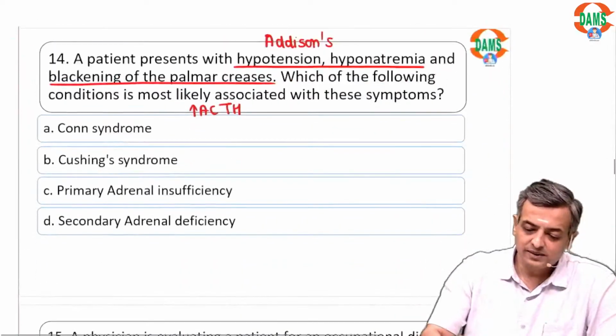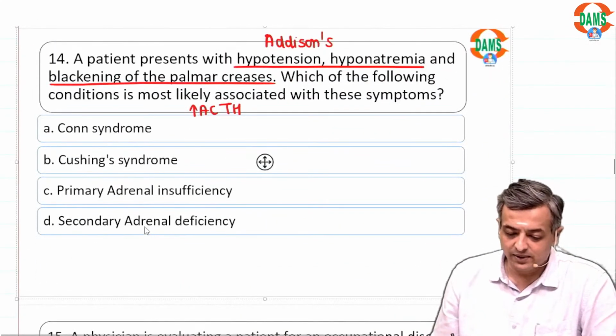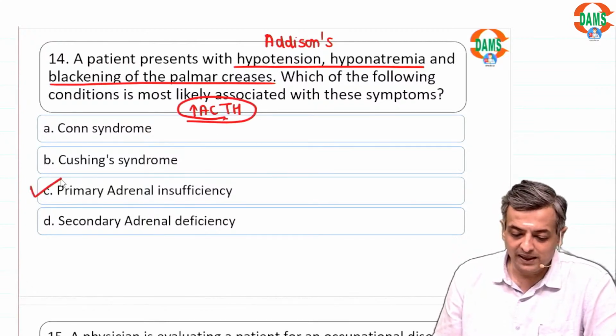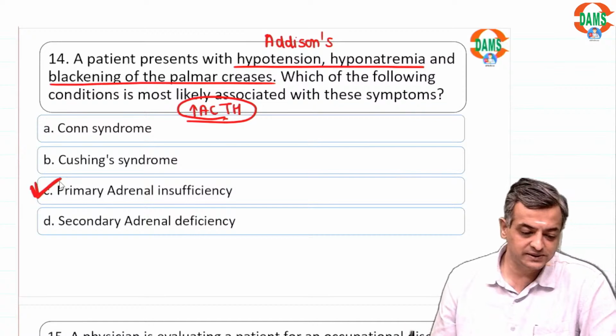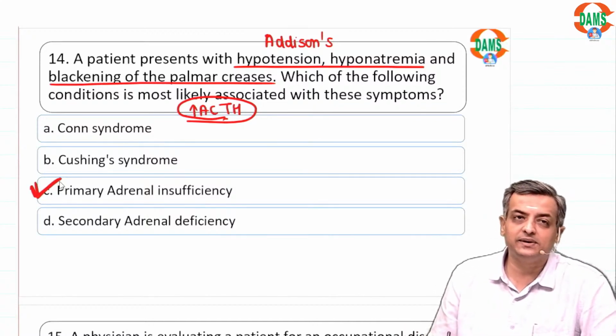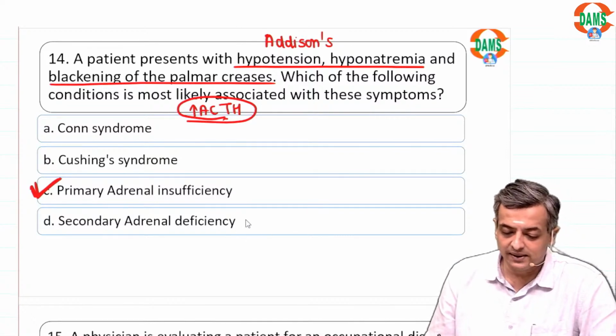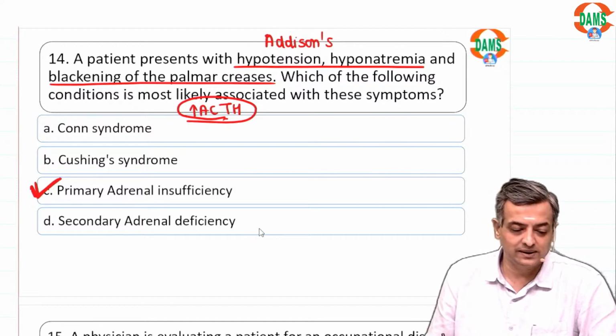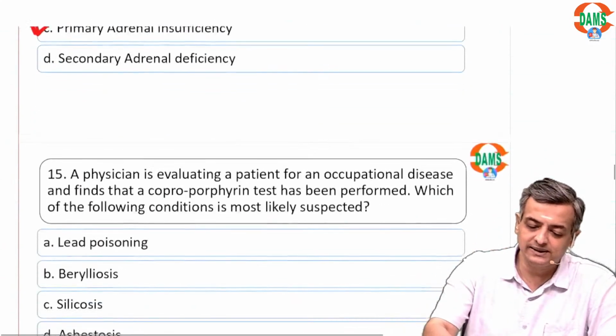In this patient, because there is Addison's, it could have been primary or secondary, but ACTH is high. That's why primary adrenal insufficiency is going to be seen. In secondary, it would have been a low ACTH state. That is why the correct answer is C.